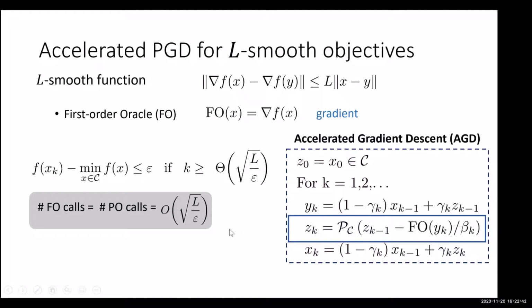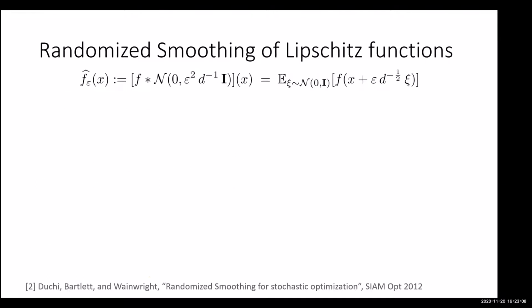So the first observation we can make is that even if you can somehow approximate the non-smooth function by a smooth function where the smoothness parameter is, say, 1 over epsilon, then the number of projection calls automatically reduces to 1 over epsilon. Okay, because L equals 1 over epsilon, and then the total will be 1 over epsilon, which is the number of projection calls, right? Okay, so how do we try to do this?